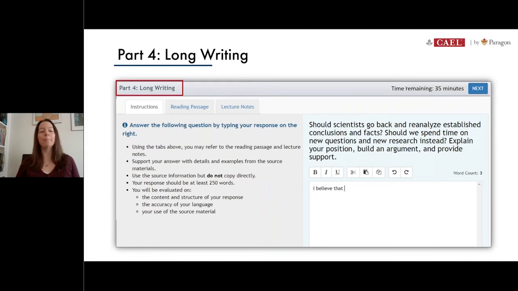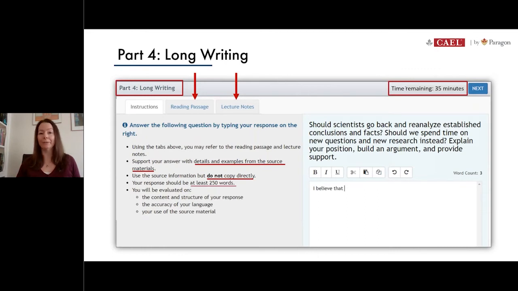So we are working in part 4 on the Cael test, which is the long writing section. We have 35 minutes to write the entire essay, and we must use information from both the reading and listening sources on the Cael test when we write this essay. Now, all the information that we write about, though, has to be paraphrased in our own words. We can't copy words and phrases from the reading or listening.